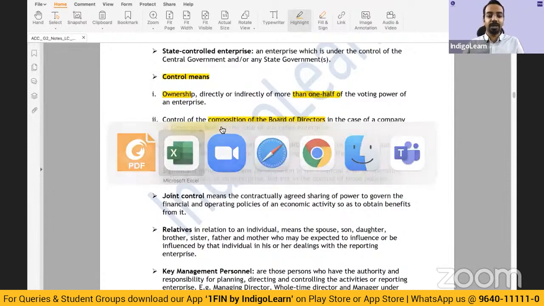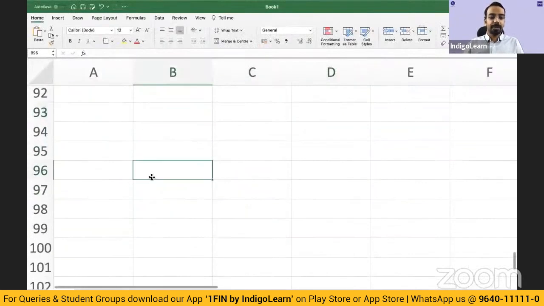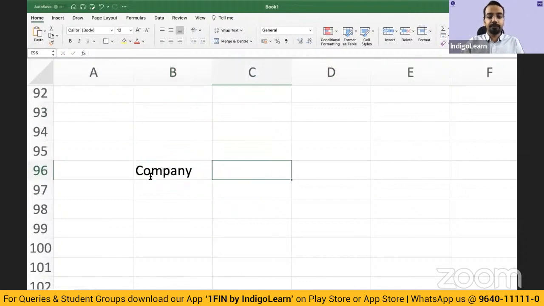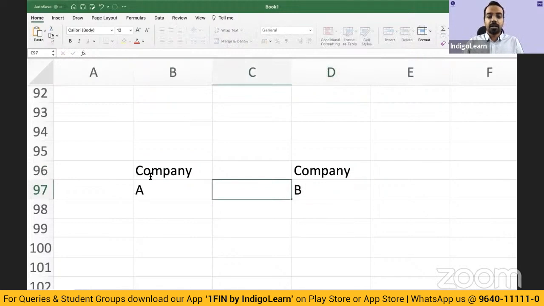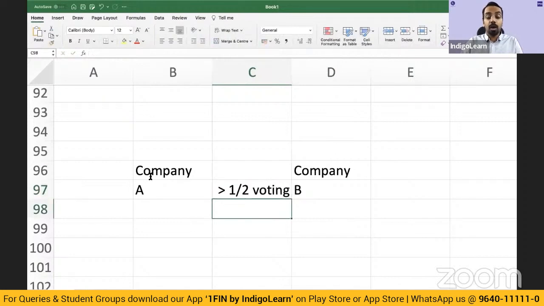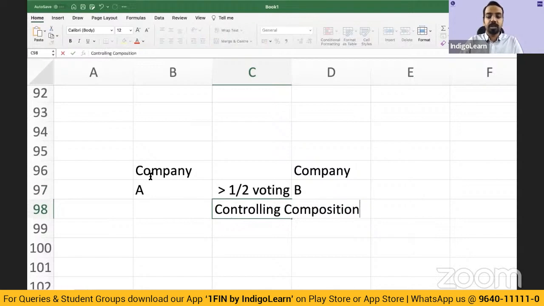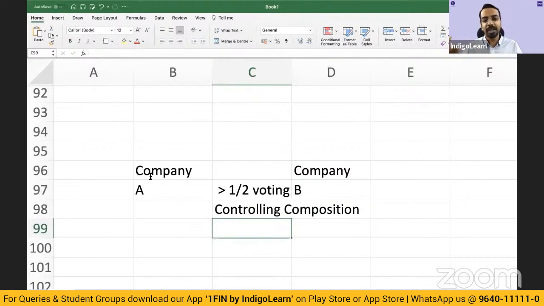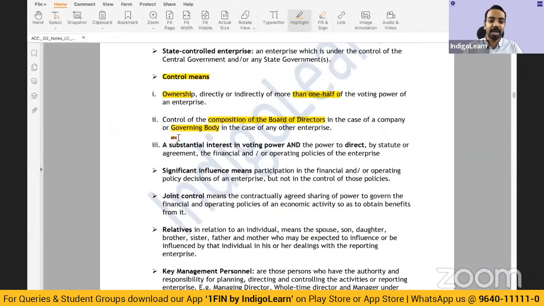So what are we trying to say here? Let us say there is company A, company B. First thing is they have more than 1/2 of voting power, okay, or they are controlling the composition of whom? Of the board of directors or governing authority. Now see, when you control the composition of the board of directors, indirectly you are controlling the company. So control exists in those situations as well.